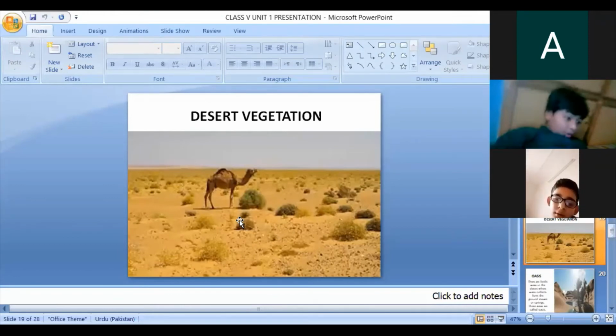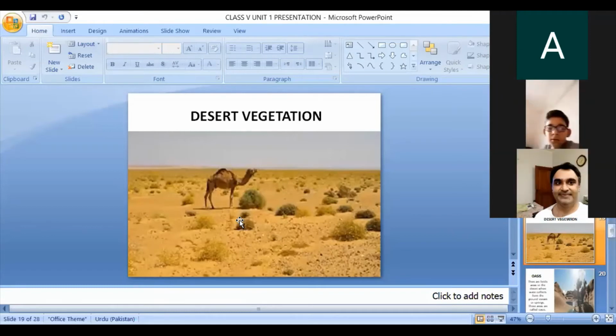Okay, animals. Which type of animal can survive in the desert? Animals that survive this harsh climate are the insects, reptiles, birds, and mice. Only a few animals can survive in the harsh climate of the desert, because as you know, the deserts are very hot and places without water, so it is very difficult to survive. Only a few animals can survive there. These animals include insects, reptiles, birds, and mice.